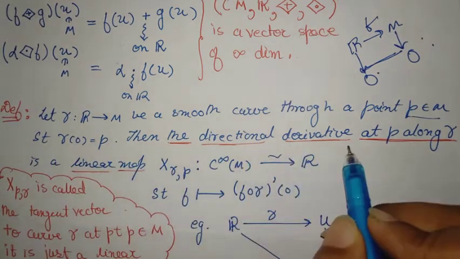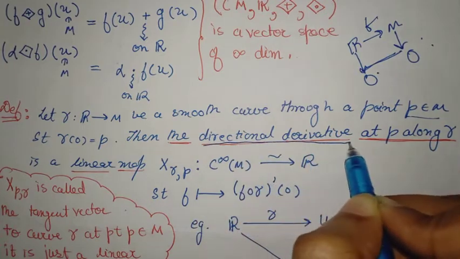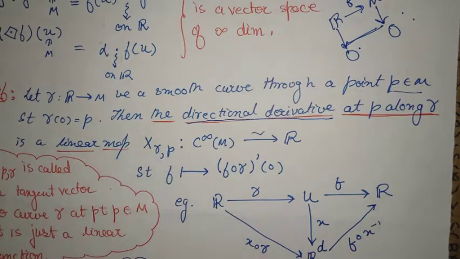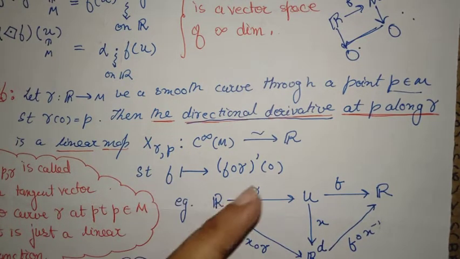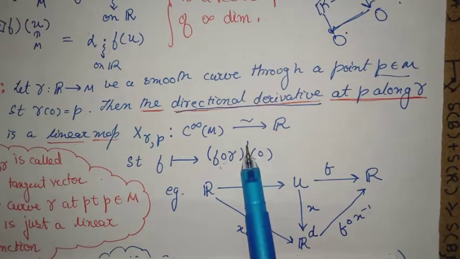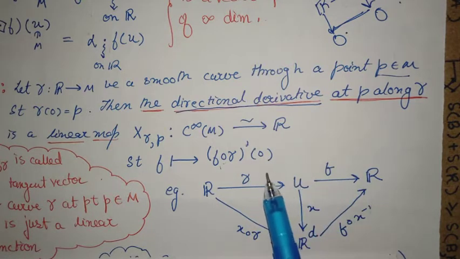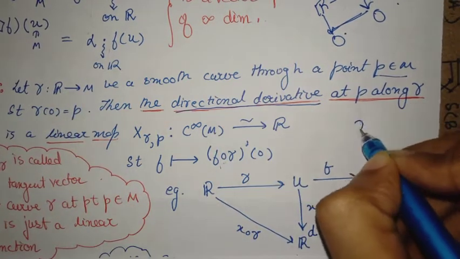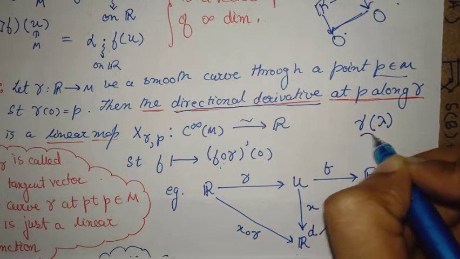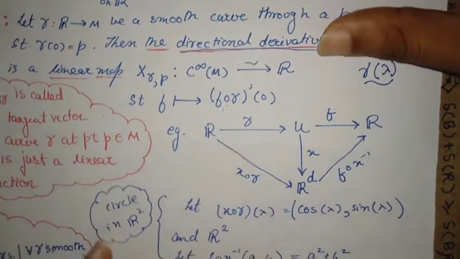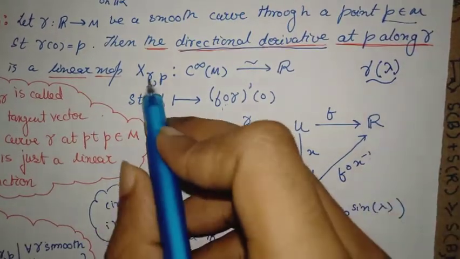Now the directional derivative. Already we have a directional derivative, with the essence of a velocity, at P along gamma. It is a linear map that eats a function f and maps it to a rather odd kind of function that you see here. It is important to keep in mind that this prime is the differentiation of this function with respect to the parameter. Gamma eats a lambda, so this derivative is with respect to the lambda parameter. This is just the definition of a directional derivative.